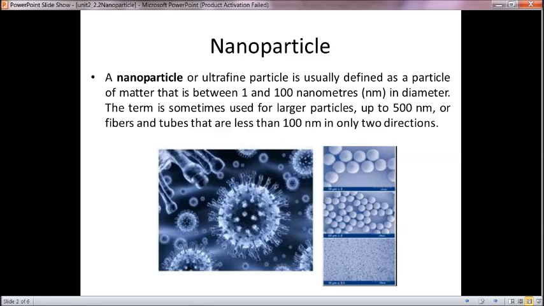The term is sometimes used for larger particles up to 500 nanometer, or fibers and tubes that are less than 100 nanometer in only two directions. That's considered over here. This is the definition for nanoparticle. These are all pictures of nanoparticles which have a dimension of 1 to 100 nanometer in diameter.